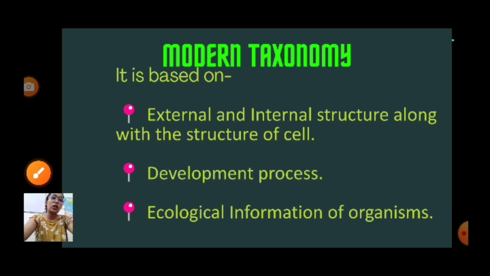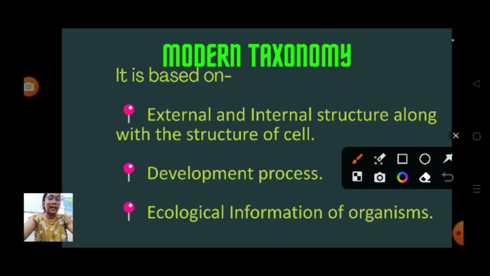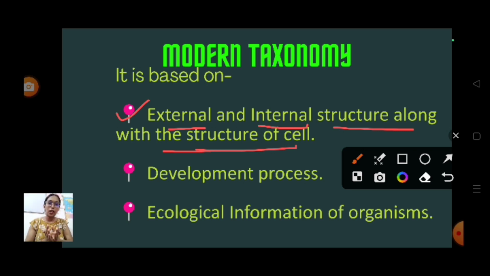So moving on to modern taxonomy. Modern taxonomy was based on three important characteristics. The first characteristic is external and internal. External means outer, internal means inner structure, along with the structure of cells. So here the outer appearance they are considering, the inside appearance they are considering, and the structure of cells also they are considering for classification.